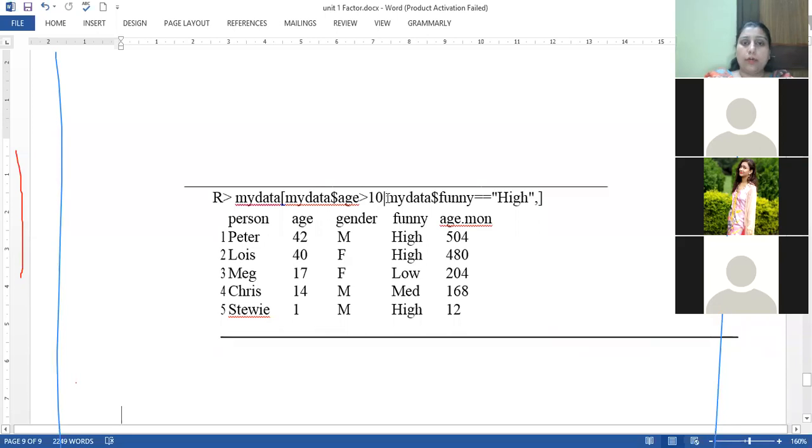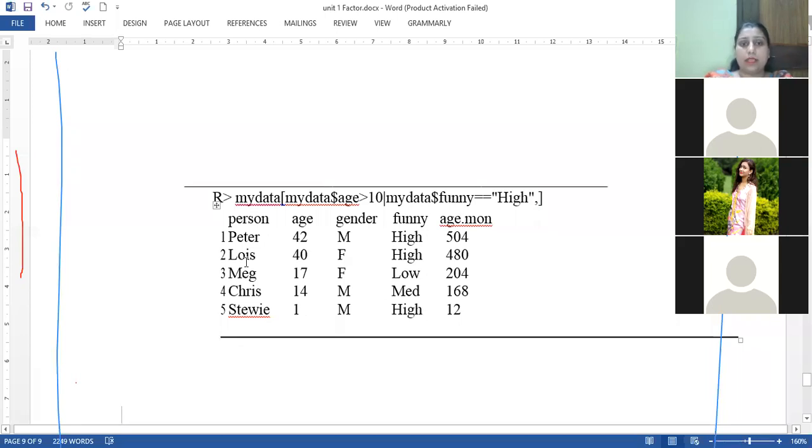Now I put an OR operation. OR means either this is present or this is present. Then I give another condition, my data dollar sign funny equals high. So it will extract all the values where the age is greater than 10 or where the degree is funny. If you look at the last value, the age is less than 10, but the degree is high.